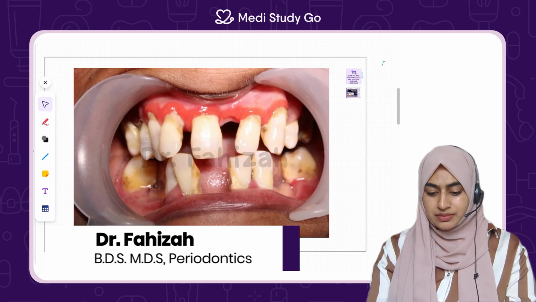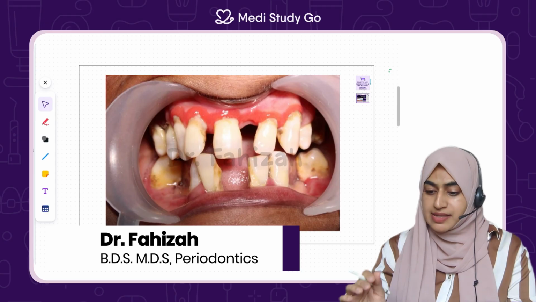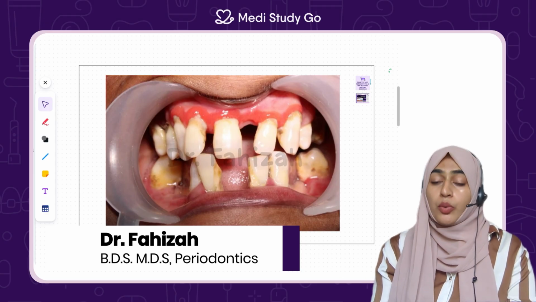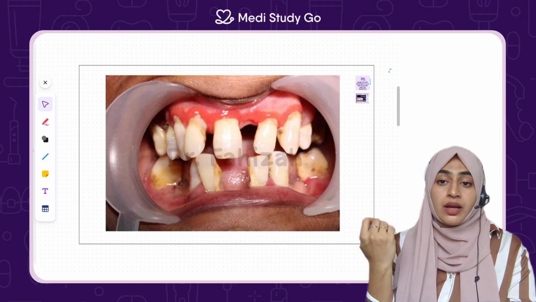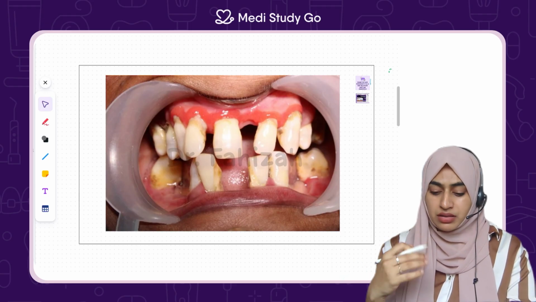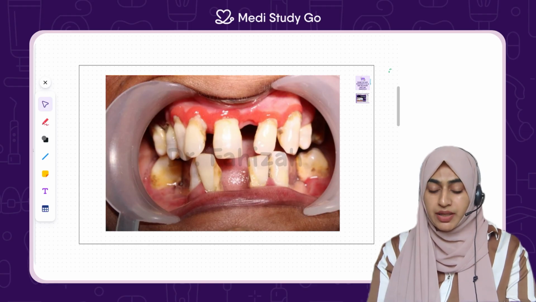Hello everyone. Today we are going to discuss a very interesting case. This is a 52-year-old female patient who had come to us with a complaint of bleeding gums, bad breath, teeth mobility and inflammation of the gum.